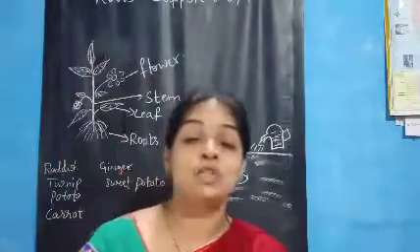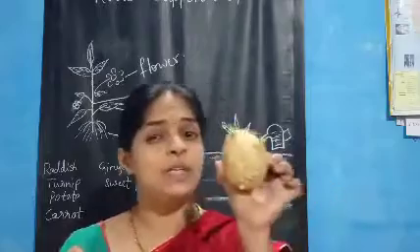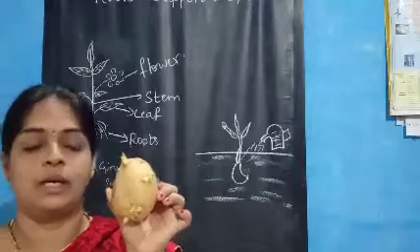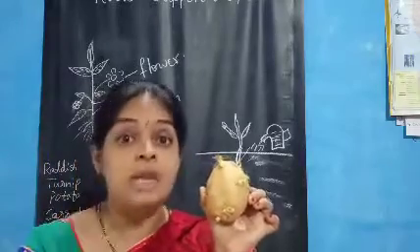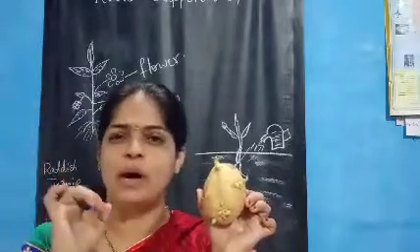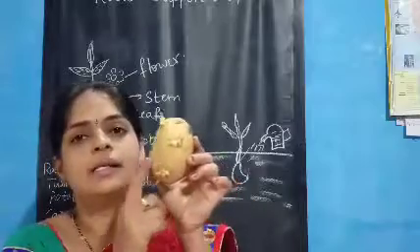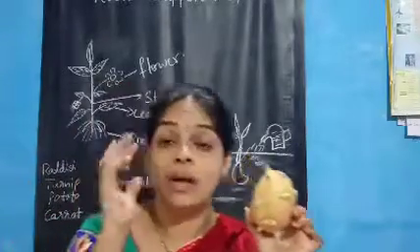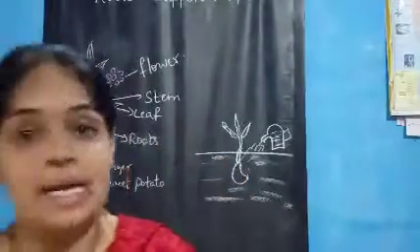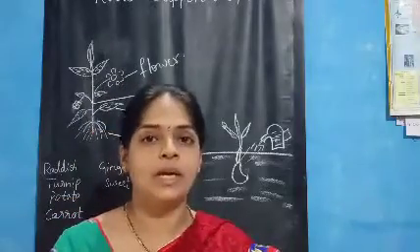And in your home, radish, carrot, potato, sweet potato, and turnip, if these are there, you can observe them. I already said that cabbage leaf we are eating. Then palak and basale, we use the leaves, isn't it? Coriander leaves like that. Then this is called potato. Then another one is ginger. These are all stem parts that we also eat daily, yes or not? So please observe that in your home, okay children.